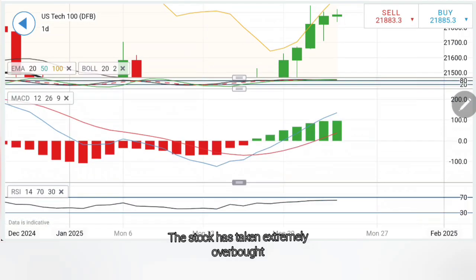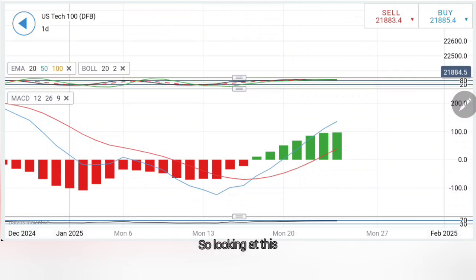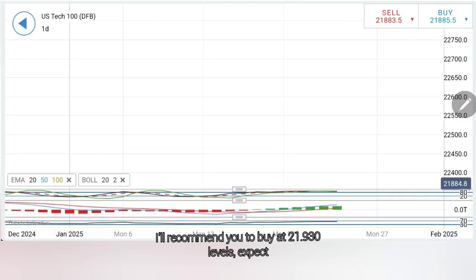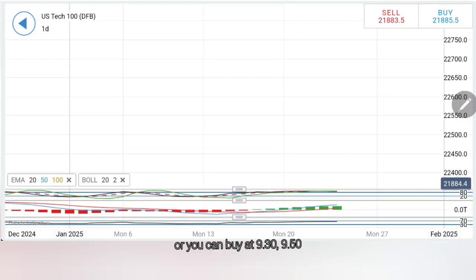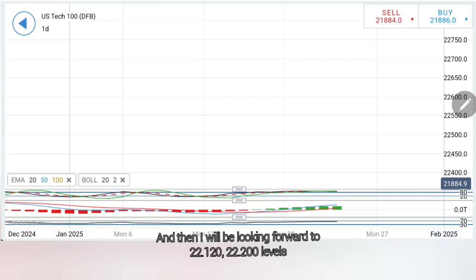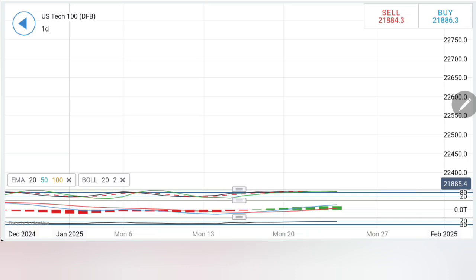Stochastic extremely overbought, while the MACD and RSI both are rising. So looking at this, I'll recommend you to buy at 21,930 levels, or you can buy at 21,930, 21,950. This zone is critical. Beyond this, expect 22,050, and then I will be looking forward to 22,120, 22,200 levels.